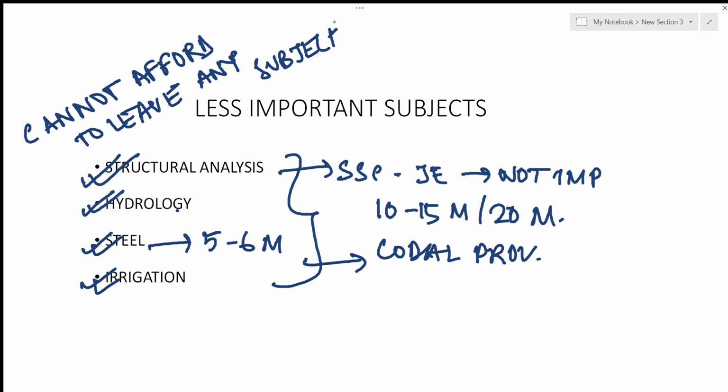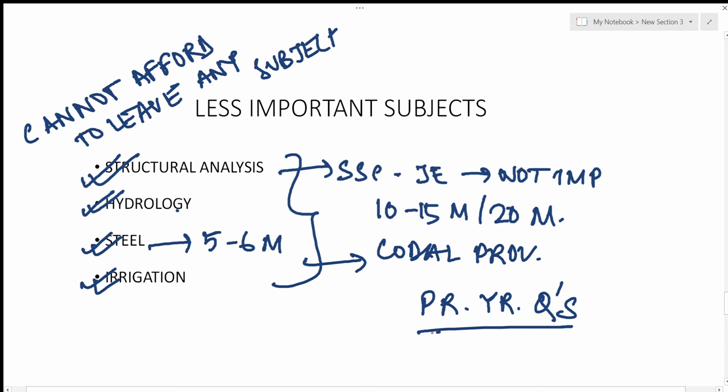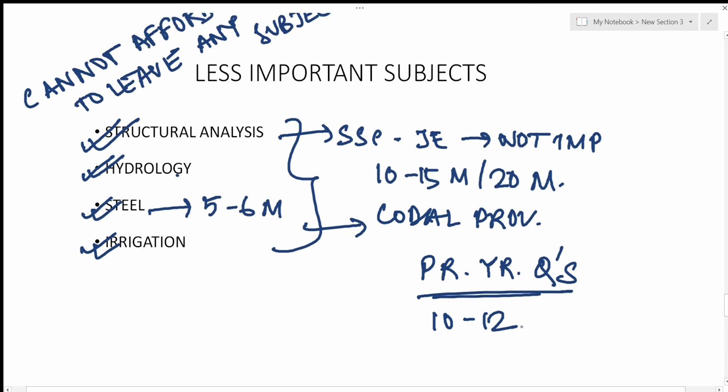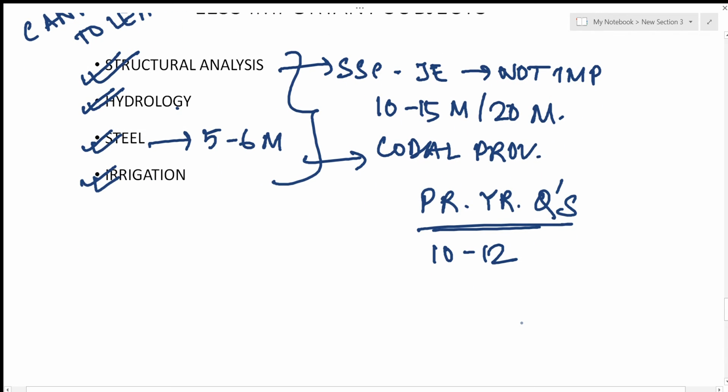If you want, you can give less importance to these subjects, but go through the outline of these subjects, and go through the previous year questions well. At least solve 10 to 12 previous year papers, and you would understand which parts and which subjects are important. See, SSC JE conducts the examinations in multiple parts.